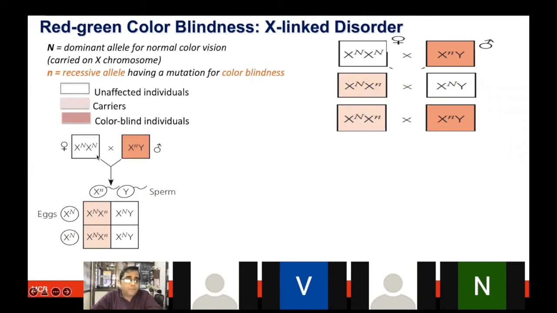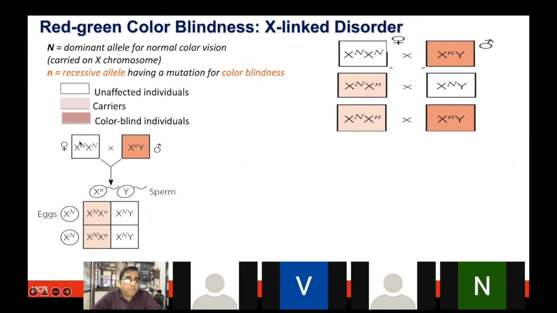Now let's take this particular notation, which is XX and XY. So female versus male. On both chromosomes of the female, there is a capital N. It means she is normal, right? Whereas on the male X chromosome, there is a small n, which means it is having the recessive allele causing the mutation for color blindness. Since this trait is linked to the X chromosome, even if one X chromosome has that problem, it causes the male to become colorblind.